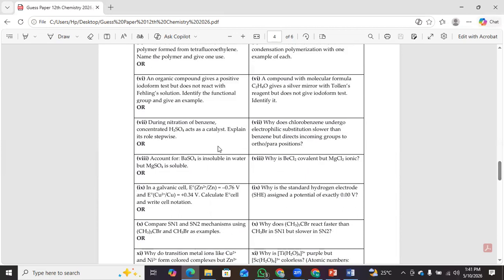Question number six is, an organic compound gives a positive iodoform test but does not react with Fehling solution. Identify the functional group and give an example. Optional question is, a compound with molecular formula C2H4O gives a silver mirror with Tollens reagent but does not give iodoform test. Identify it.